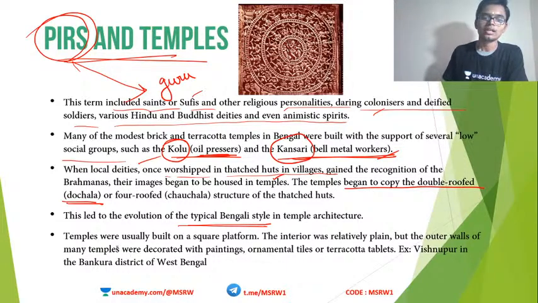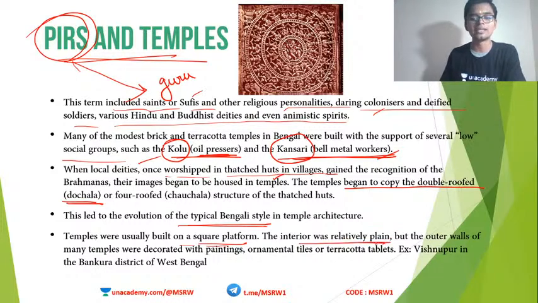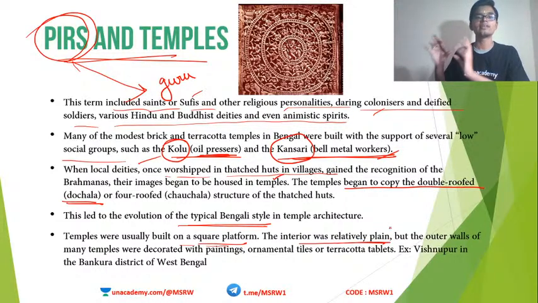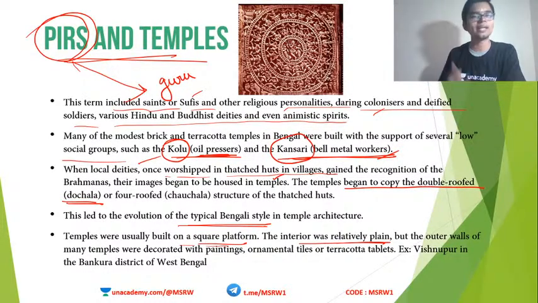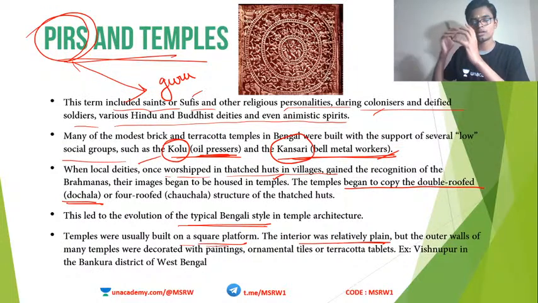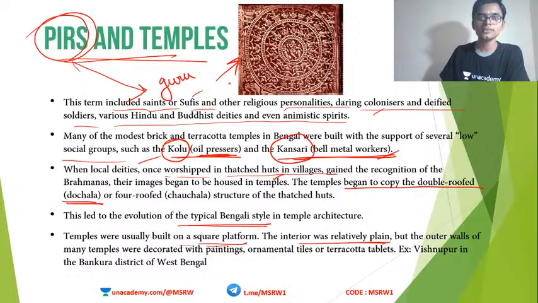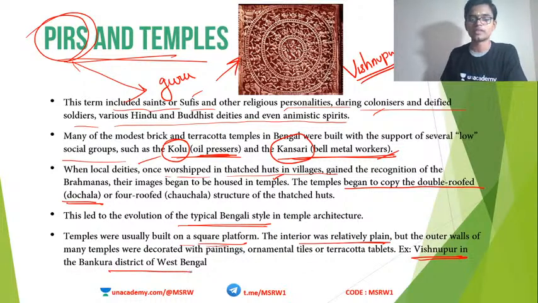Clear? Now, temples were usually built on a square platform. The interior is relatively plain, but the outer walls of these temples have intricate carvings. Okay, so the inside of the temple is relatively plain, but the outside has lots and lots of beautiful designs. For example, you can see this image now. This is an image from the Vishnupur temple in the Bankura district of West Bengal. It has intricate carvings on the external walls.